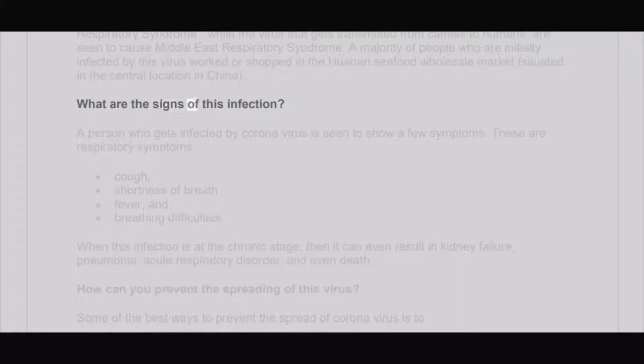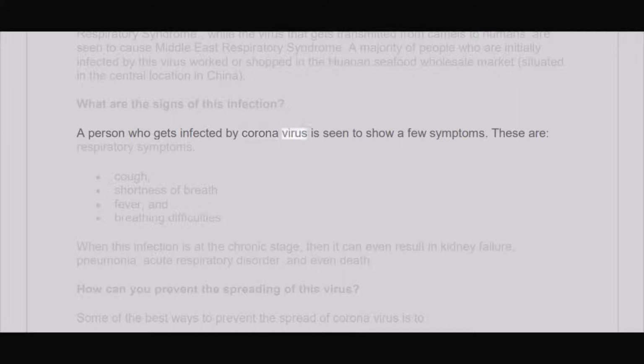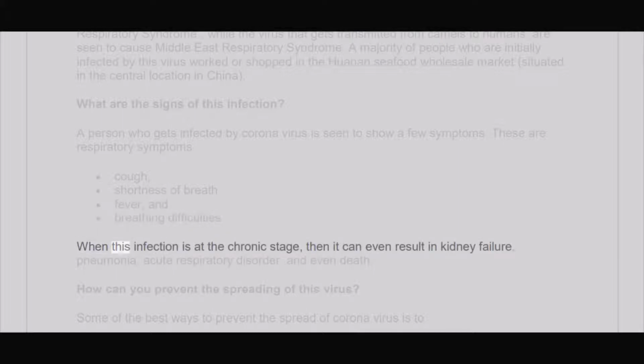What are the signs of this infection? A person who gets infected by coronavirus is seen to show a few symptoms. These are respiratory symptoms: cough, shortness of breath, fever, and breathing difficulties. When this infection is at the chronic stage, it can even result in kidney failure, pneumonia, acute respiratory disorder, and even death.